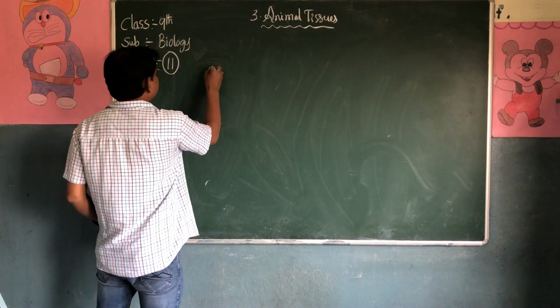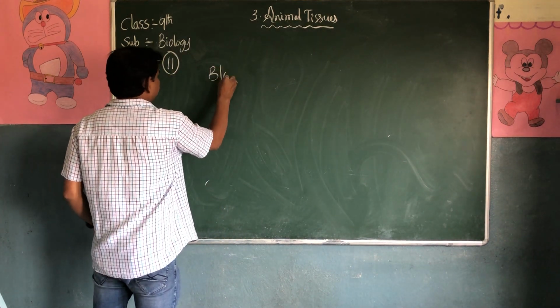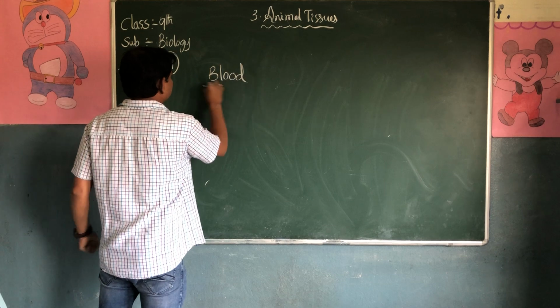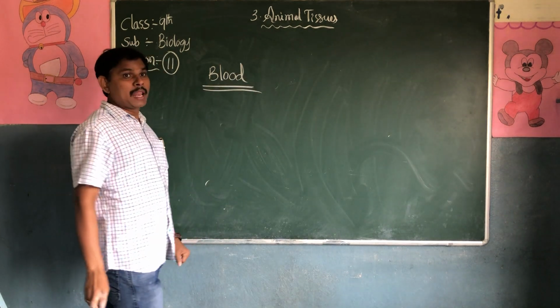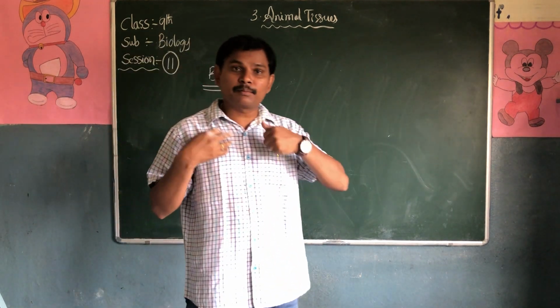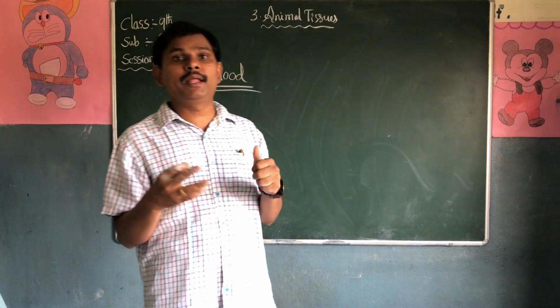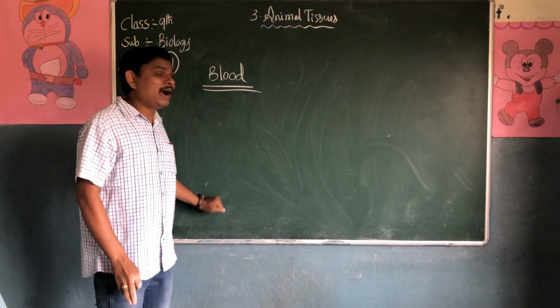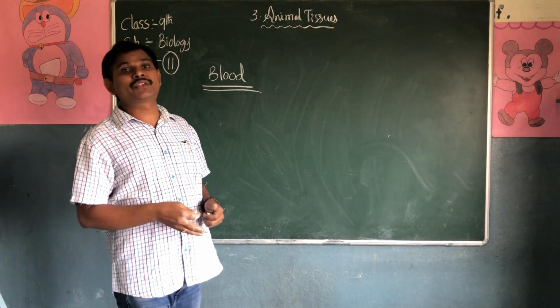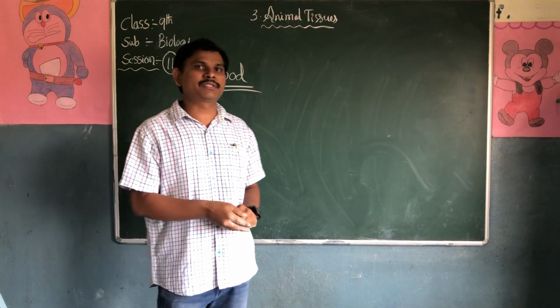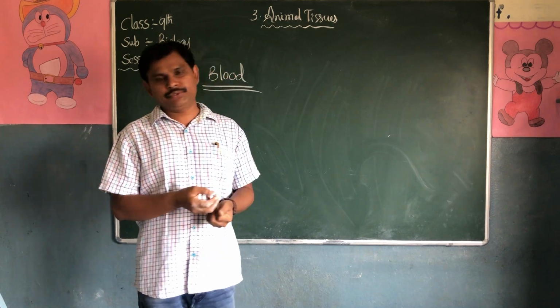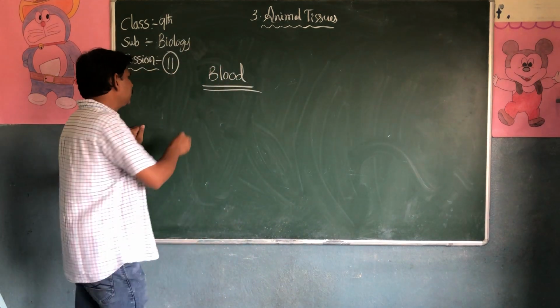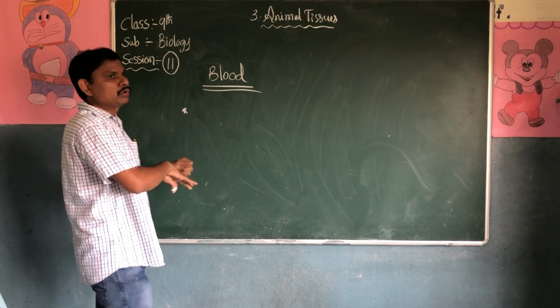Today's class we are going to discuss blood. Blood plays a key role in our body. Without blood nobody can survive. Blood is also one type of connective tissue. So blood has a major role.